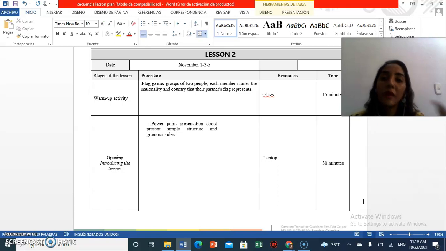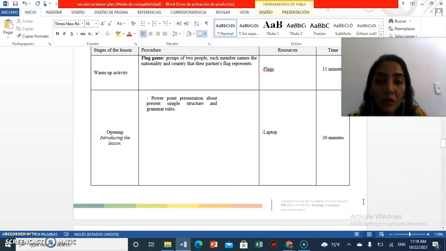In the warm-up activity, we are going to play the flag game, in which my student is going to guess what is the country and what is the nationality for the flag that I am going to show to her or to him. The resources for this activity are flags, and this activity lasts 15 minutes.